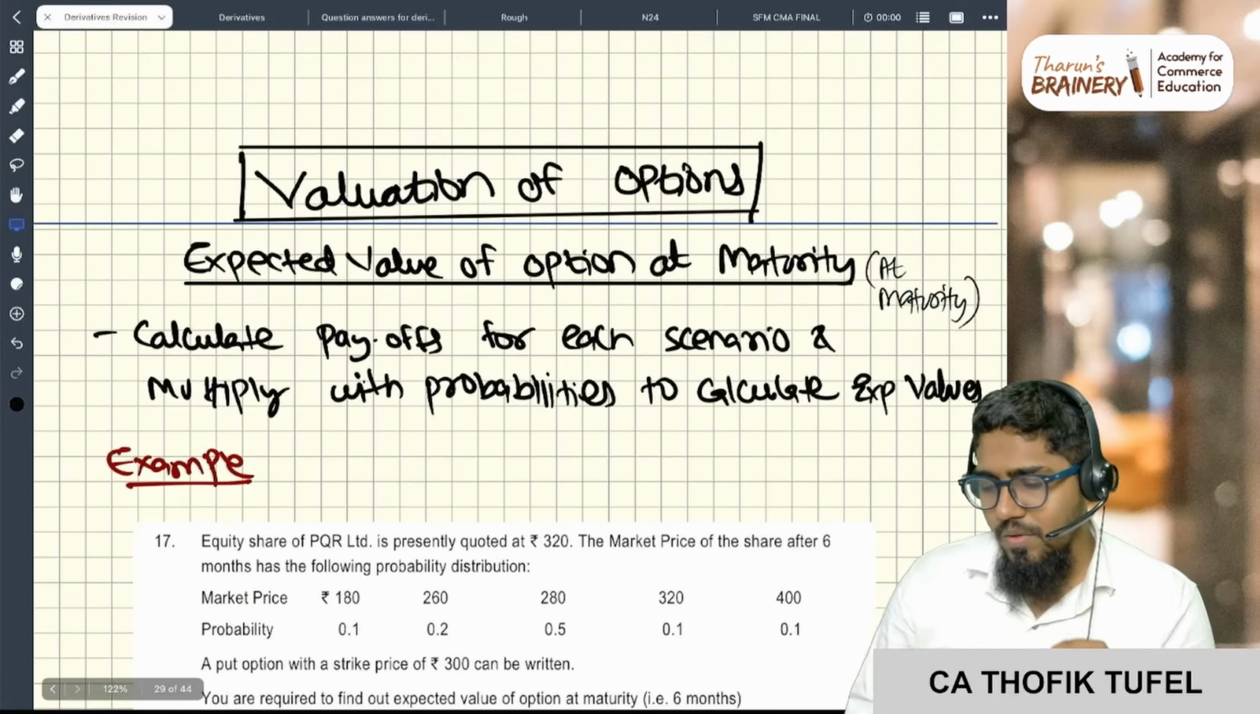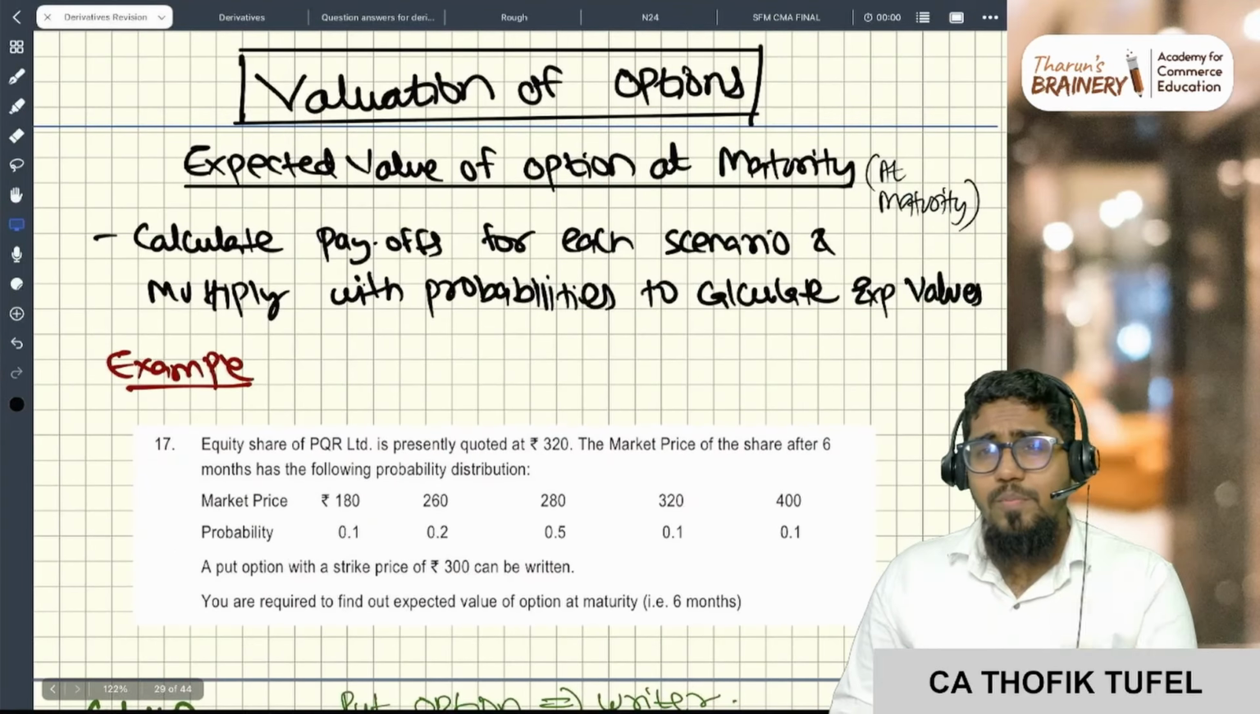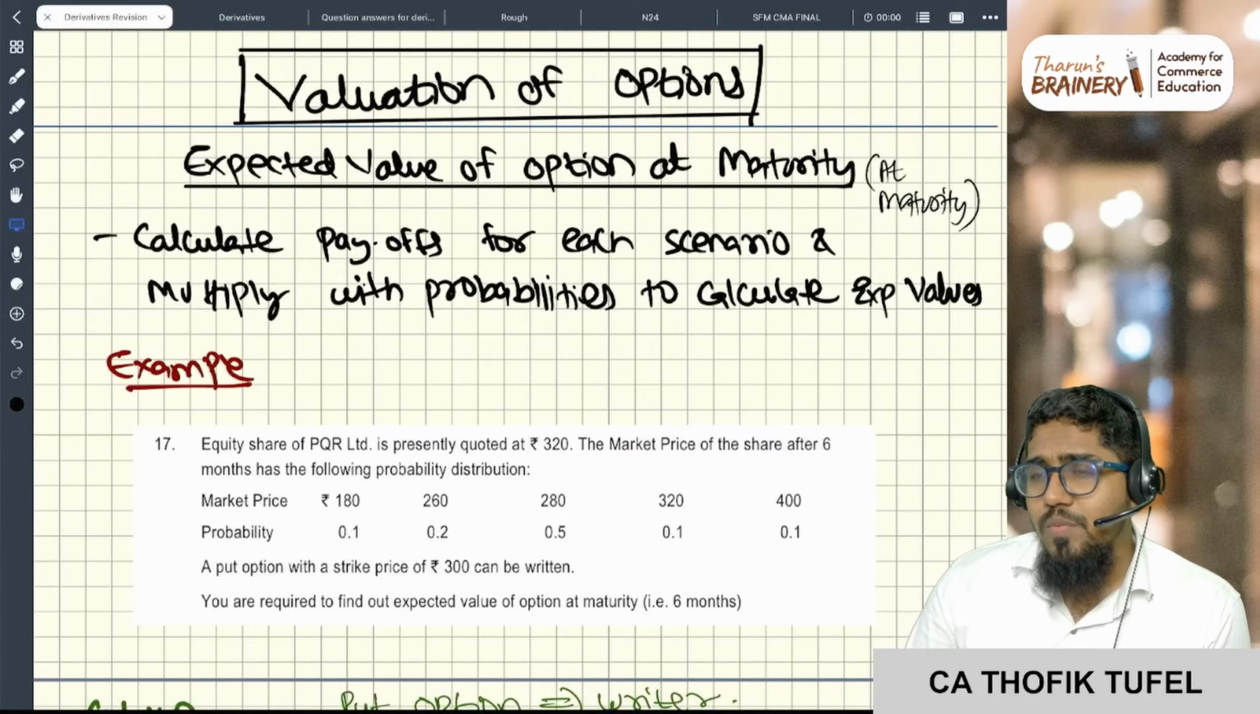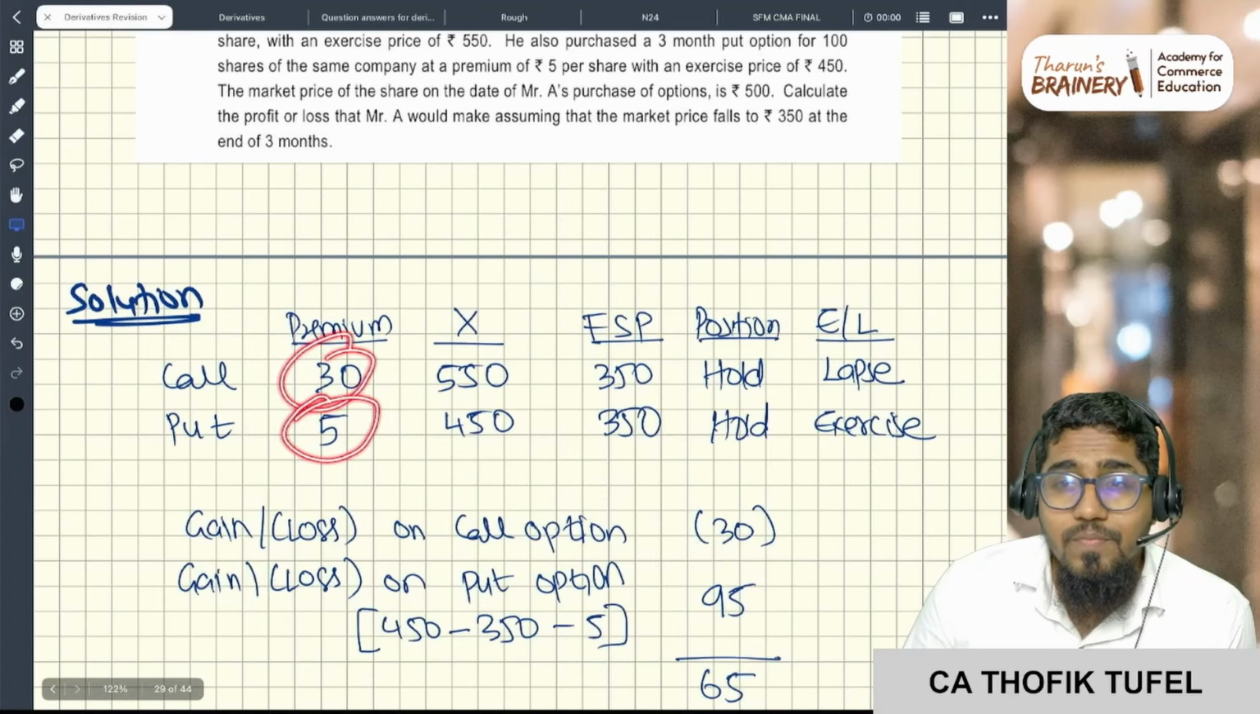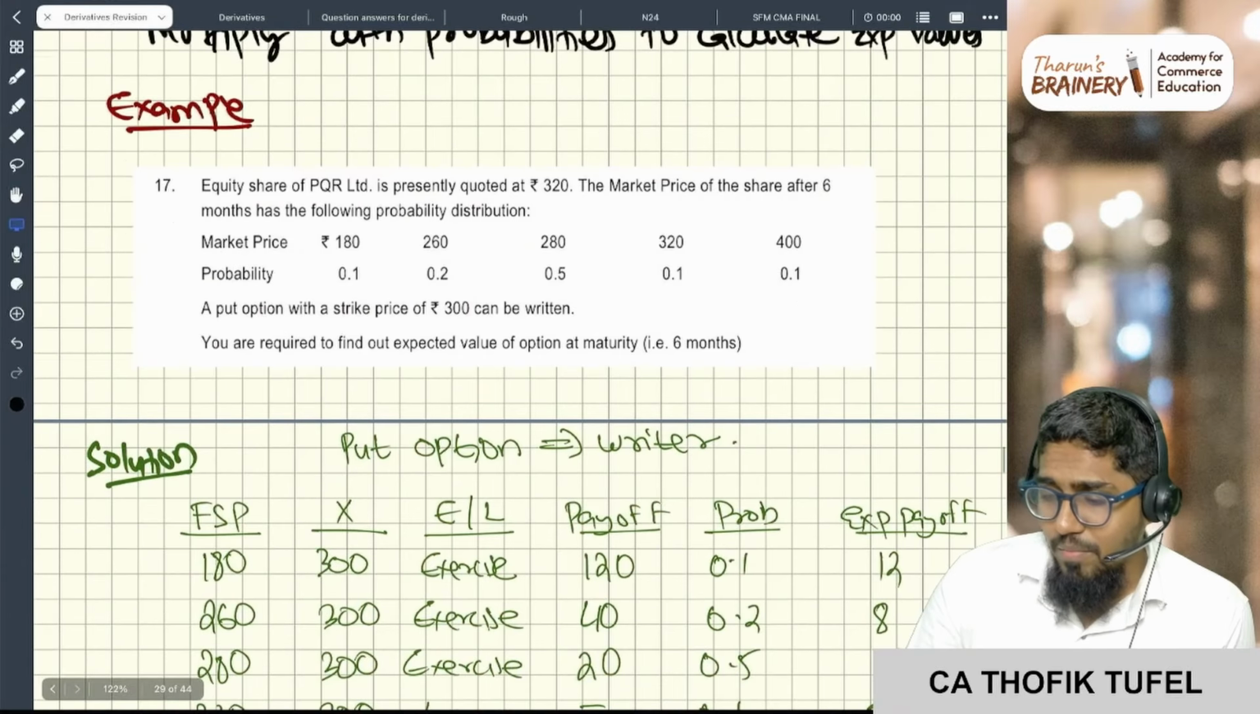Now, let's come to valuation of options. Sir, valuation of options now. How to arrive at this premium number?